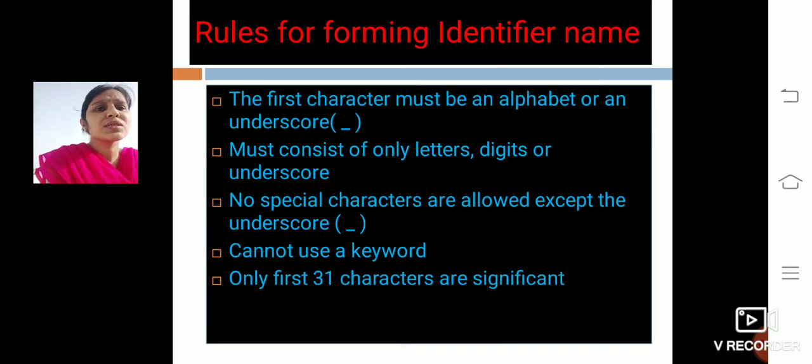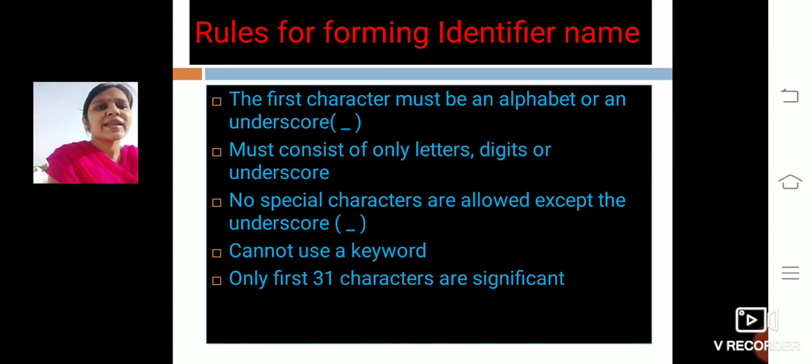Since these are user defined, there are some rules for forming the identifier name. The first rule is that the first character must be an alphabet or an underscore. Whenever we create an identifier name, we should be careful that the first character is an alphabet, or it can be an underscore also.